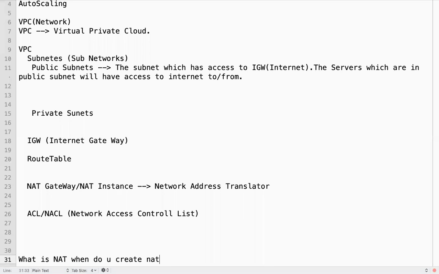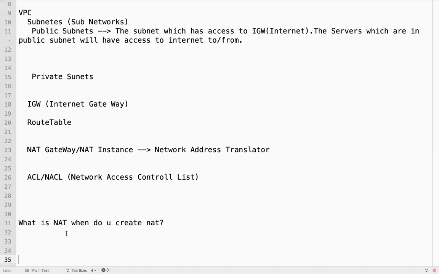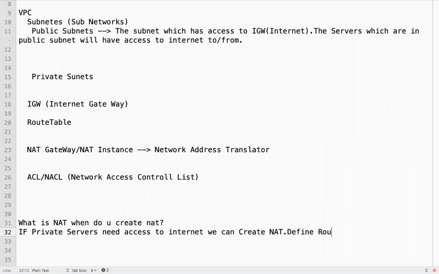So if a private server needs access to the internet, we can create a NAT and define routing from the private subnet to NAT in the route table.